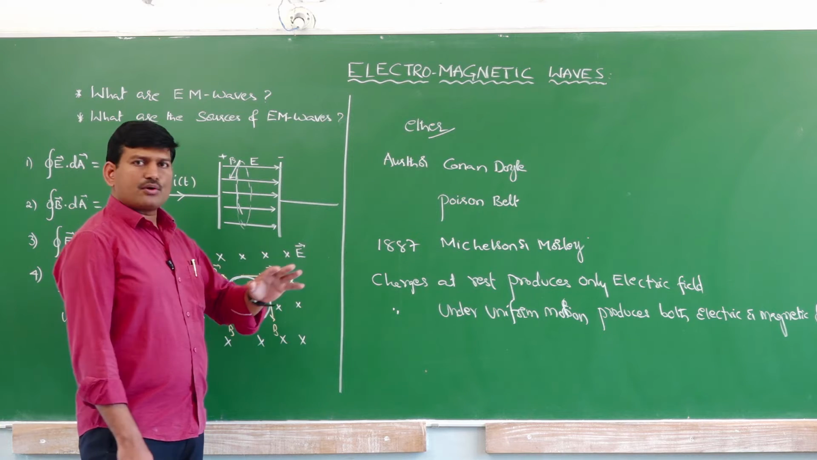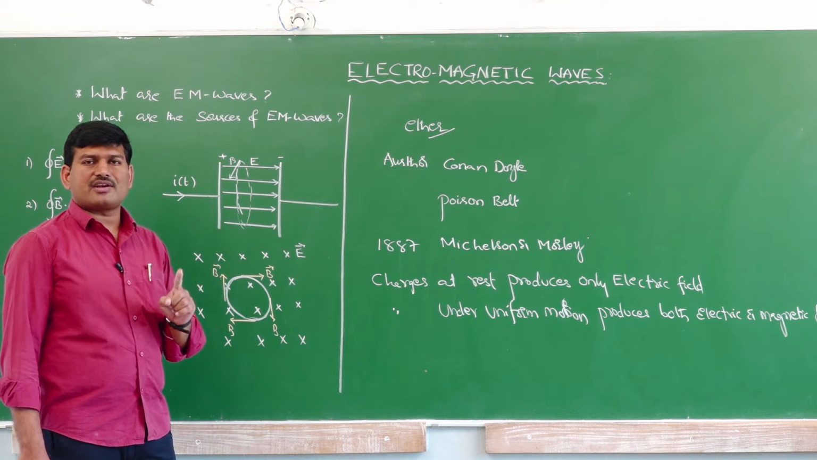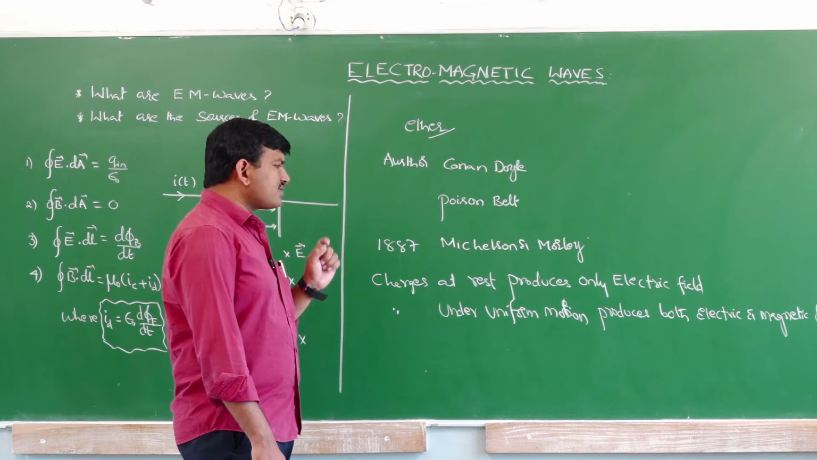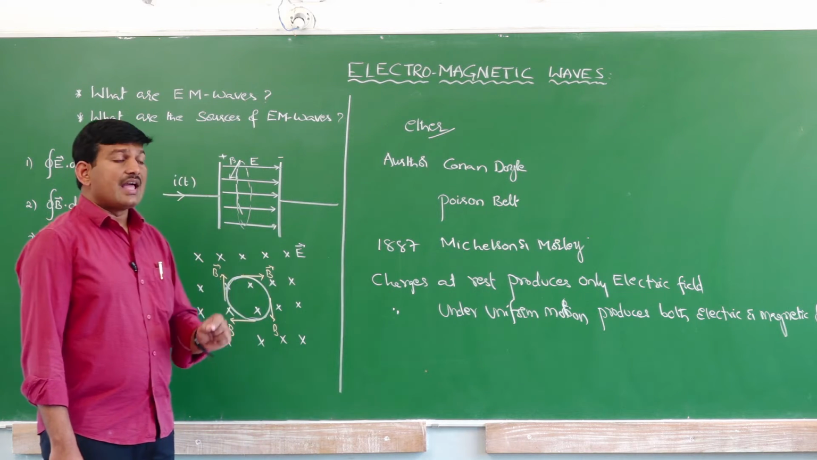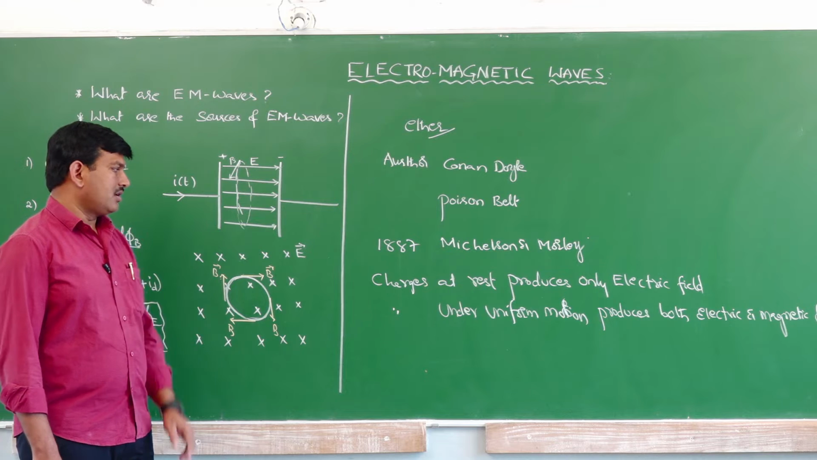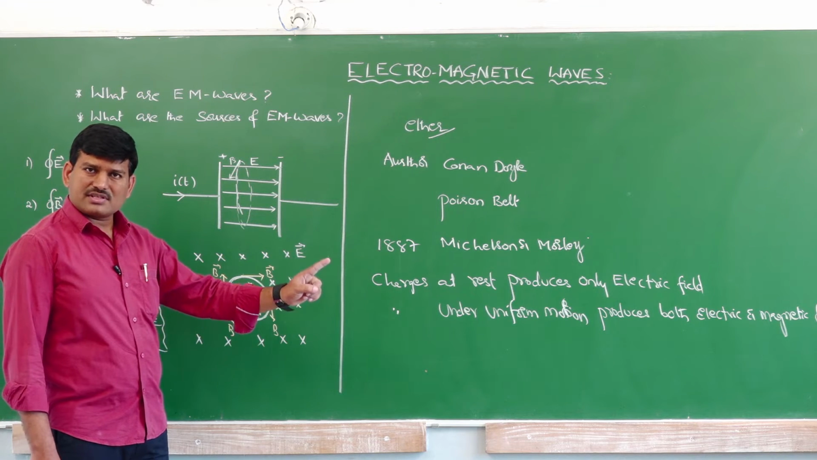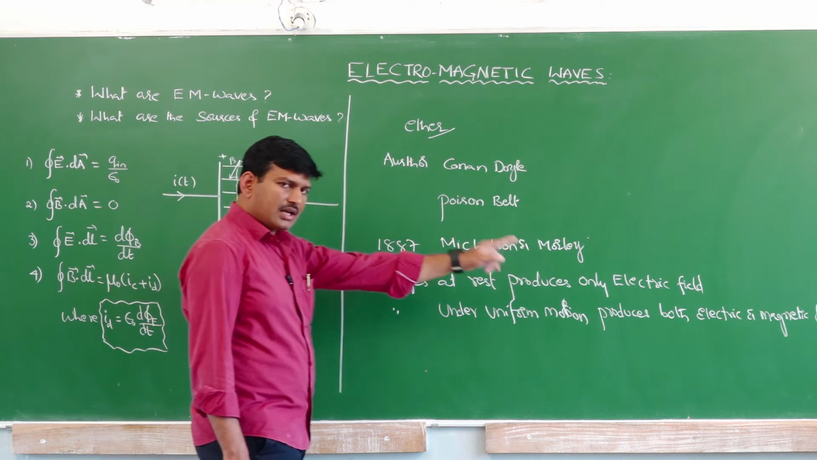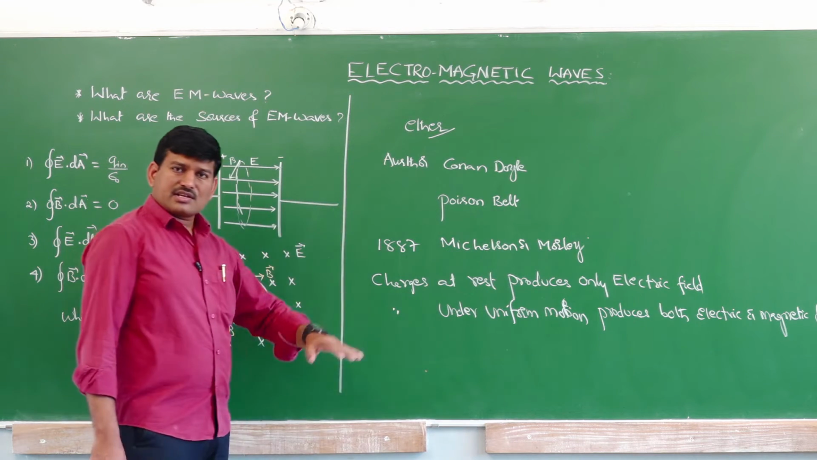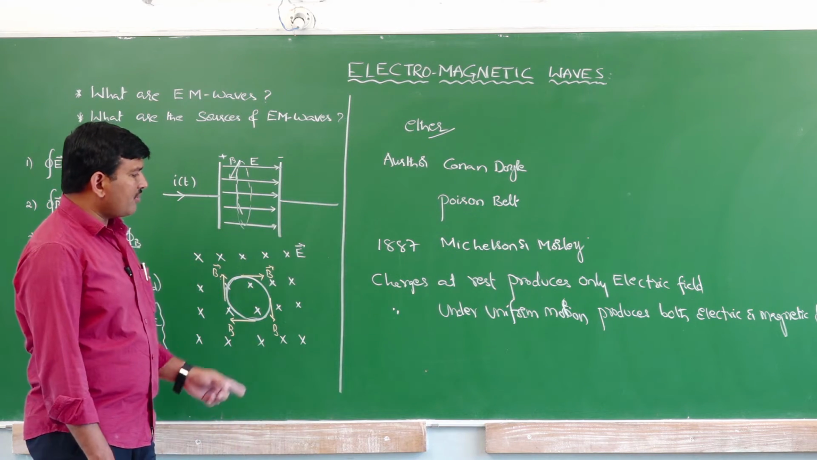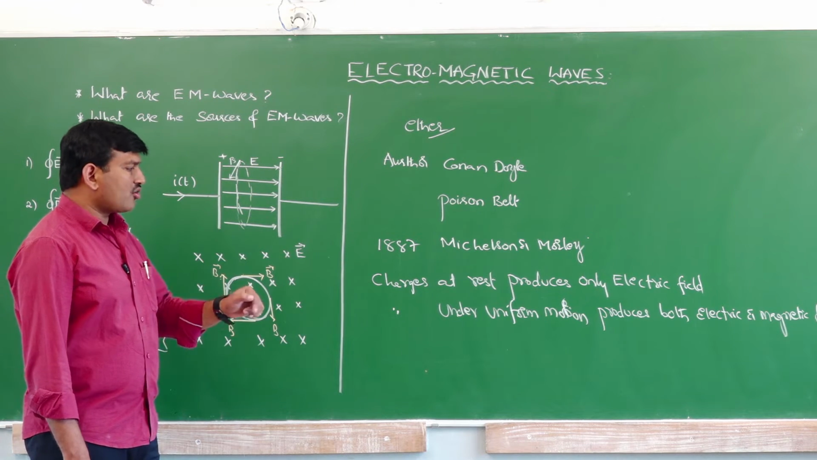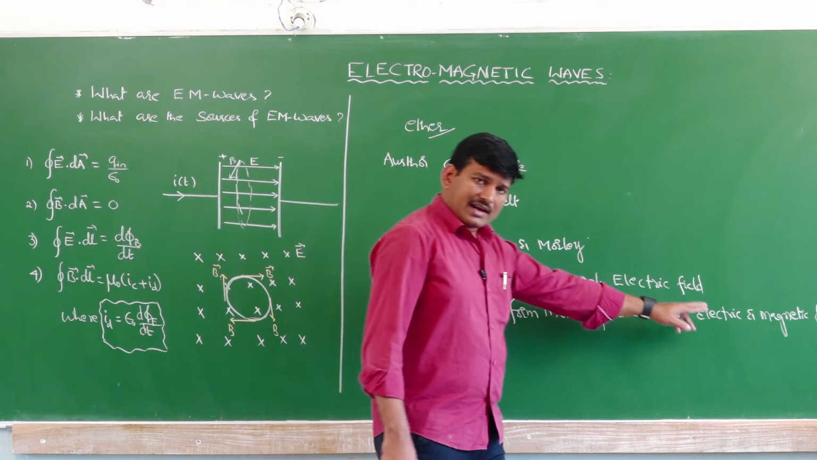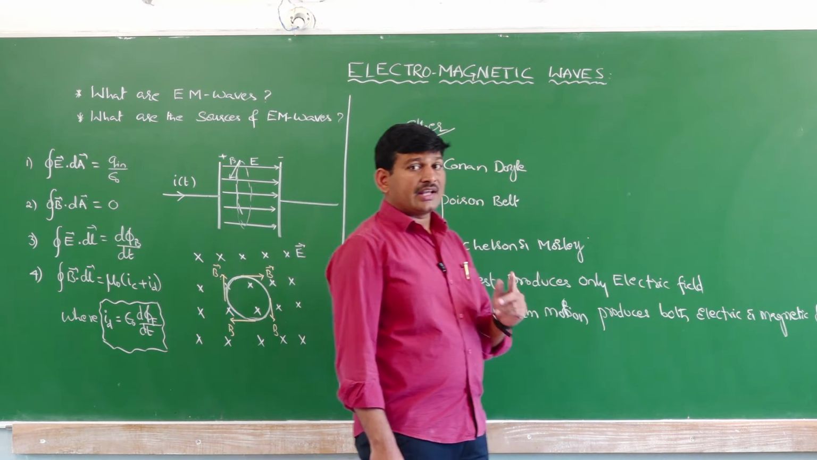So, from that conclusion, we can say that an accelerated charge can produce electromagnetic wave. So, what is the source for electromagnetic wave? Accelerated charge. Does a charge at rest produce electromagnetic wave? Answer is no. It can produce only electric field. Does a charge under uniform motion produce electromagnetic wave? No. A charge under uniform motion produces electric field as well as magnetic field, but it cannot generate the electromagnetic wave.